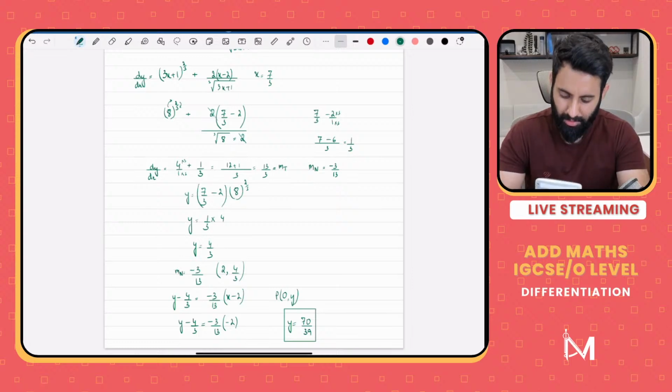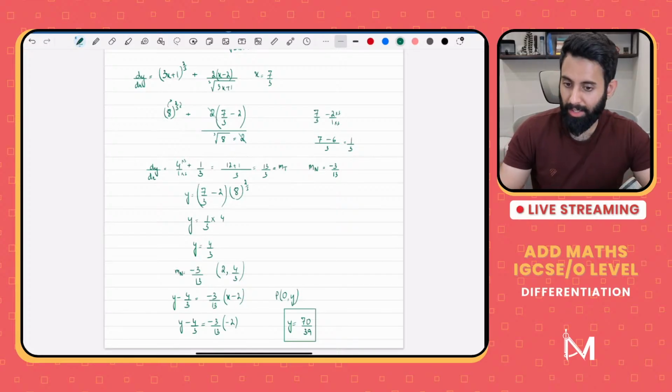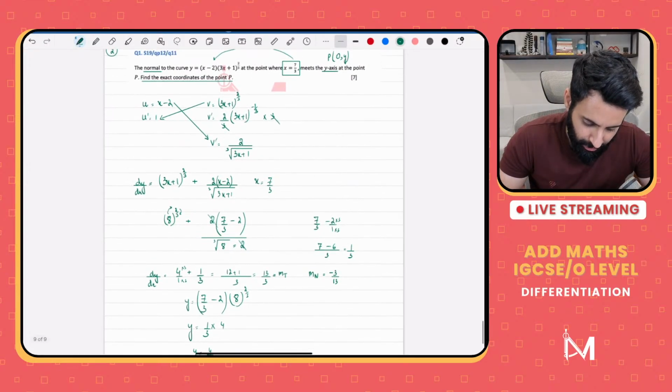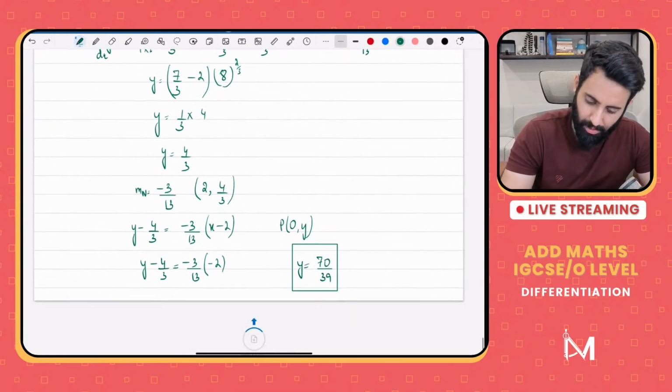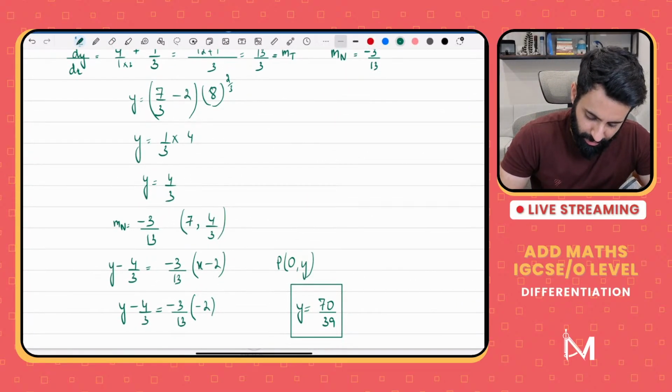Let me check. 3 upon 13 into 2 plus 4 upon 3. Okay, wait a minute. The x coordinate is not 2. Sorry, the x coordinate is 7 upon 3. Sorry, my bad, yep, it's wrong. Who said the x coordinate is 2? It's 7 upon 3. Where did 2 come from?